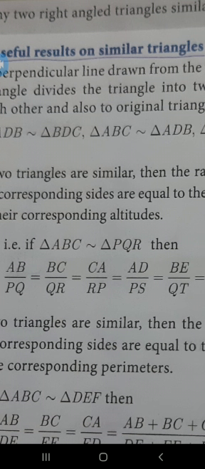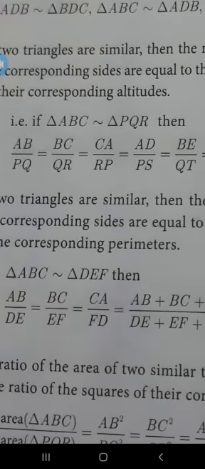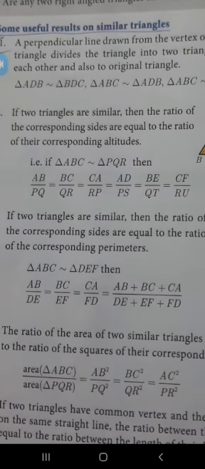Okay, next result is, for similarity, if the ratios are equal, then the ratio must be equal to the ratio of the perimeters. Perimeter means the sum of the three sides of a triangle. In 6th you studied this idea. Sum of the sides of the triangle is the perimeter of a triangle.